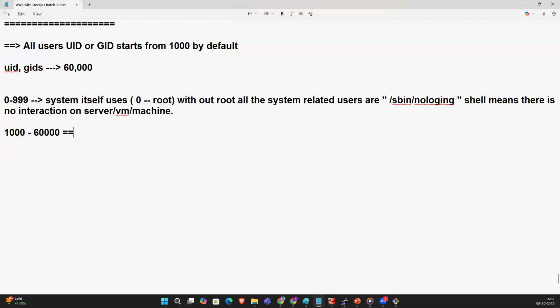60,000 for all general users. Guys, understood? Yes. So, note.